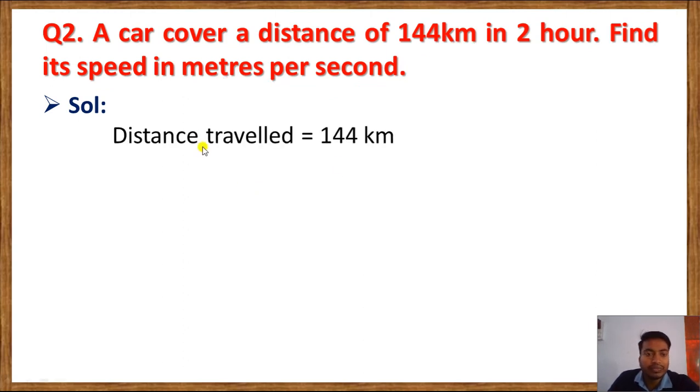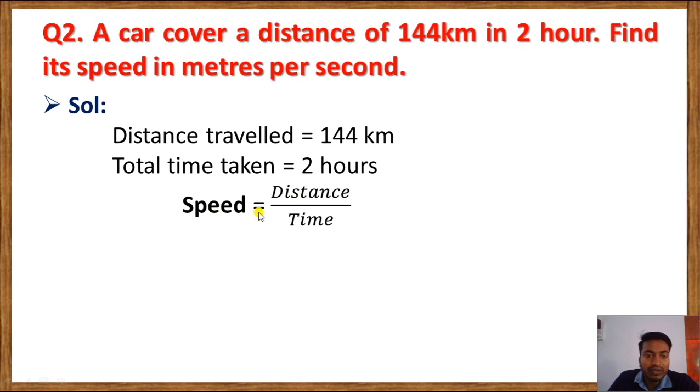So distance travelled equal to 144 km, total time taken 2 hours. Speed equal to distance by time. You know very well the formula to find speed. Now put the value: 144 km is the distance, and 2 is the time given.